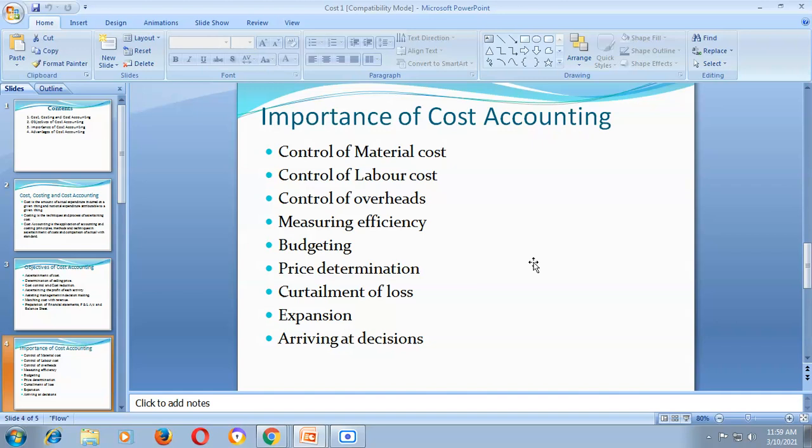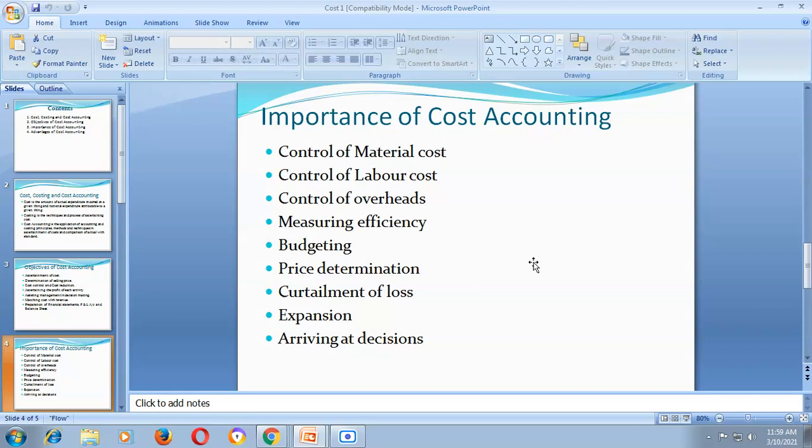Most of the decisions in a business undertaking include correct statements of the likely effect on the profits. Cost accounts are of vital help in this respect. So to arrive at a proper decision, we have to take help from the information provided by the costing department. So these are the importance of cost accounting.